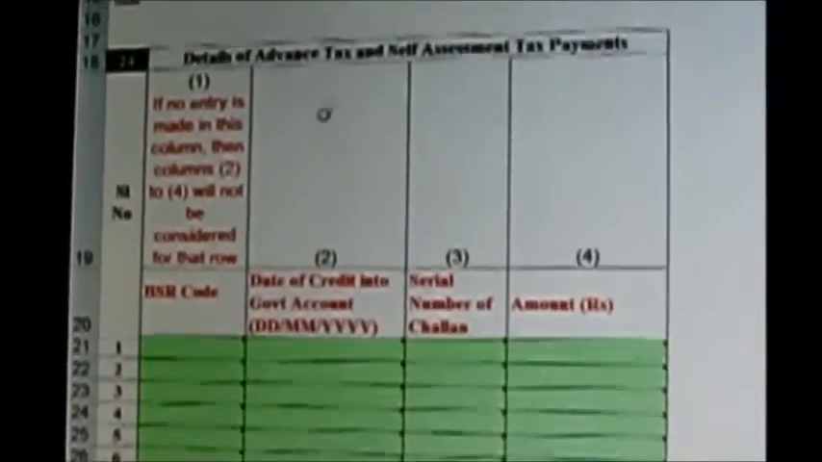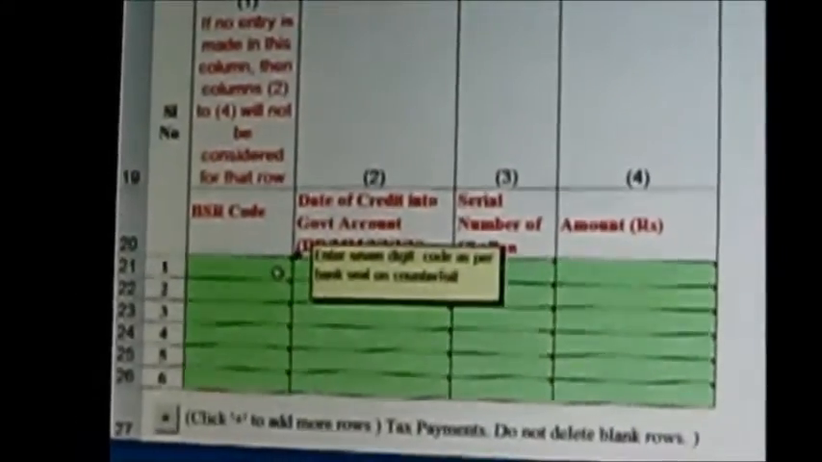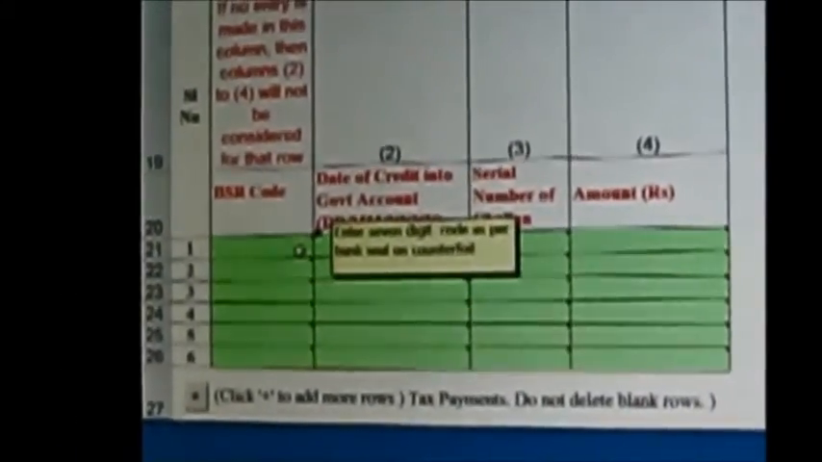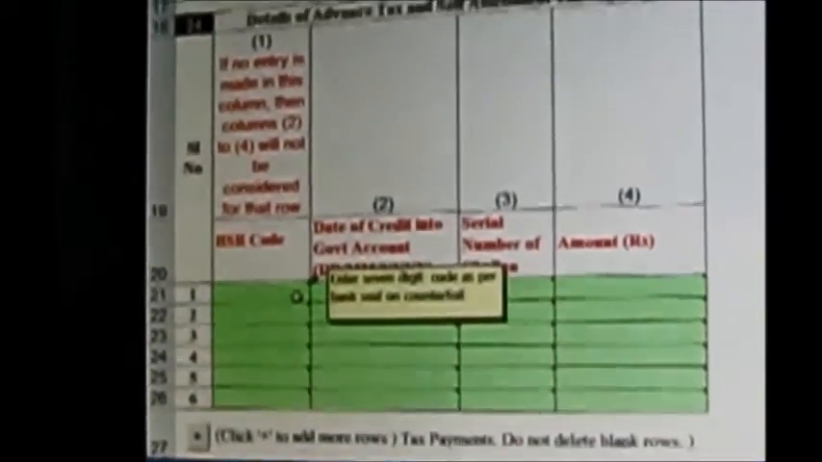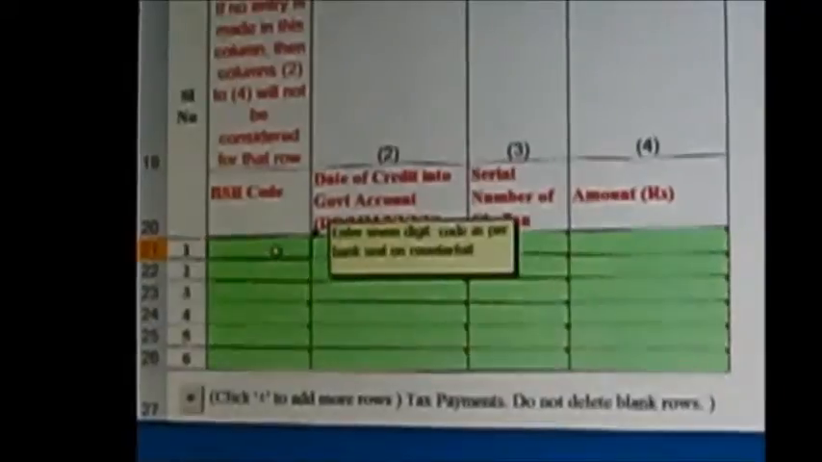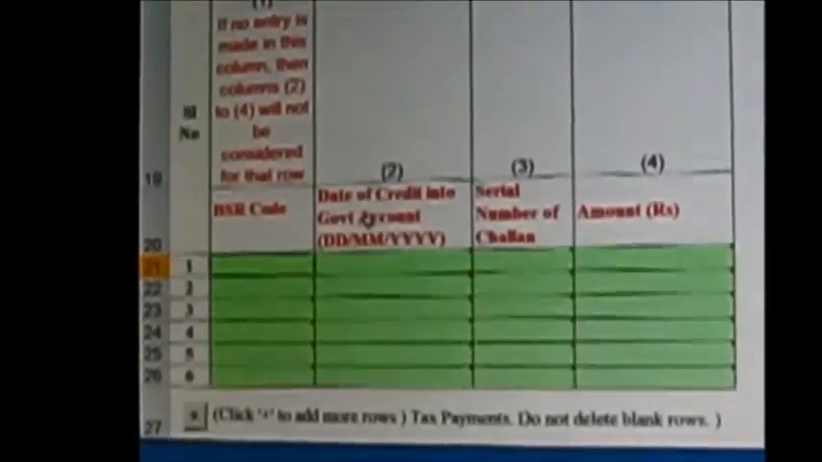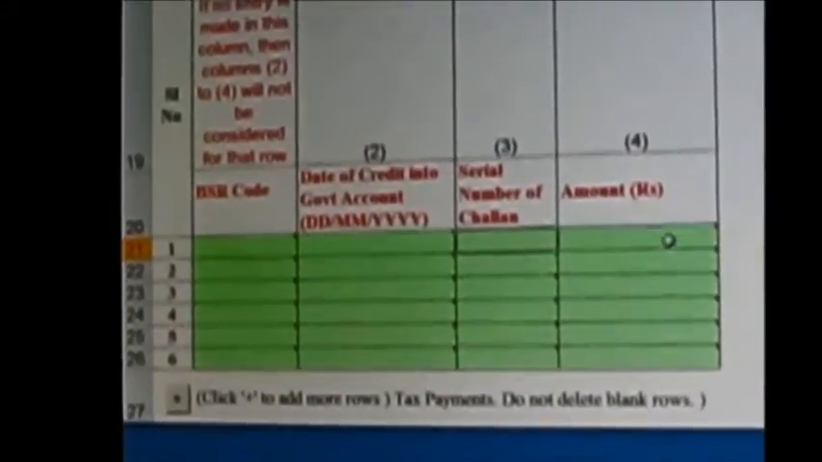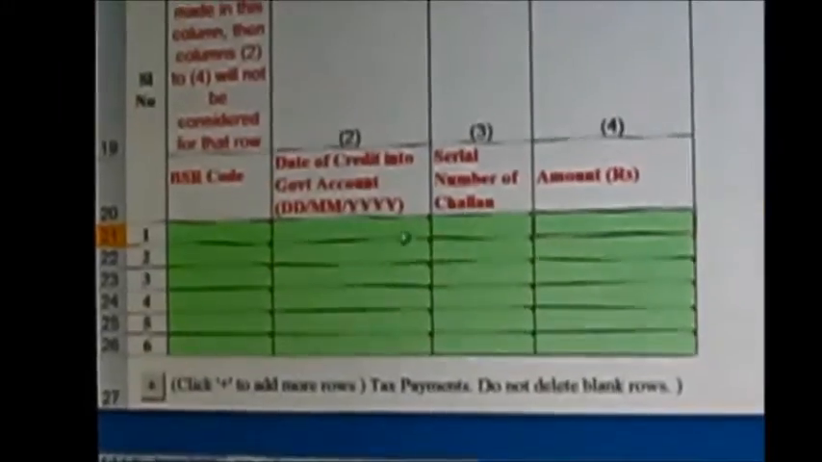Apart from this, advance tax is normally for non-salaried persons, that is, those getting income from other sources. They need to fill in this advance tax, which they pay quarterly. Whatever advance tax you are paying, the BSR code, that is the code of the bank, is on the challan. When you pay that amount, the BSR code needs to be mentioned here, along with the date, the challan number and the amount. That is for self-assessment.